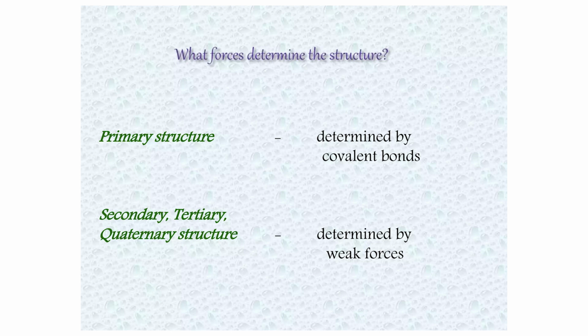Now, what are the forces that determine the structure, such as the primary structure? The force which determines the primary structure is the peptide bond, which is a covalent bond, or we can also say a partial covalent bond. Then the secondary, tertiary and quaternary structures are determined by weak forces. So, coming to the primary structure of protein.